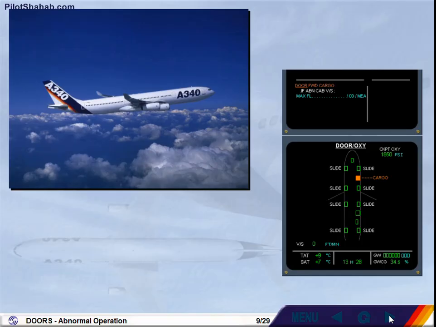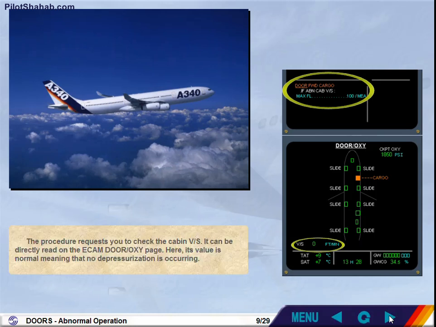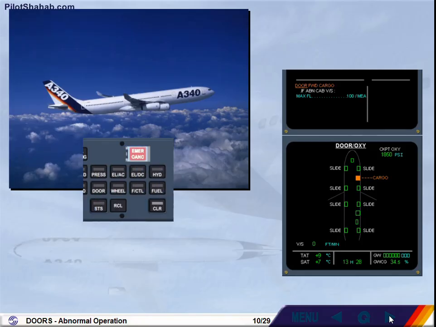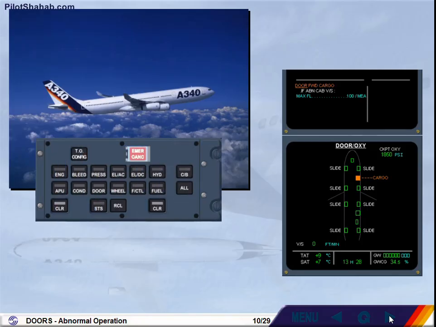The procedure requests you to check the cabin vertical speed. It can be directly read on the ECAM door Oxy page. Here, its value is normal, meaning that no depressurization is occurring. Therefore, no crew action is required, and we will proceed with the ECAM procedure by pressing the Clear key.